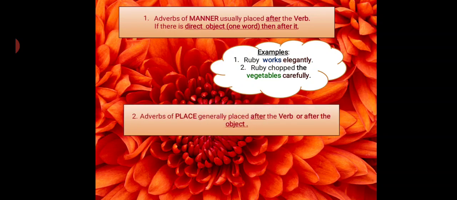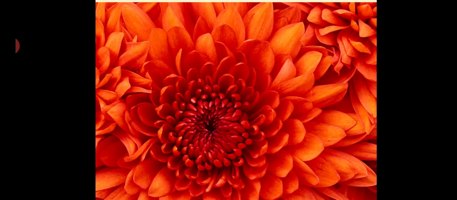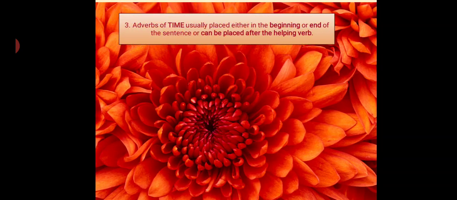Second one. Adverb of place, generally placed after the verb or after the object. For example, Sejal lives here. I saw Sejal here. So lives is a verb, and here is the adverb. Sejal is the object in the sentence, and here is the adverb of place. Next one. Adverb of time, usually placed either in the beginning or end of the sentence, or can be used after the helping verb.